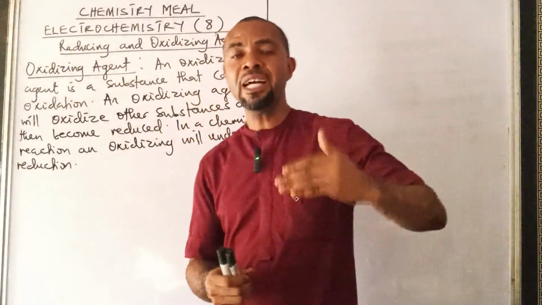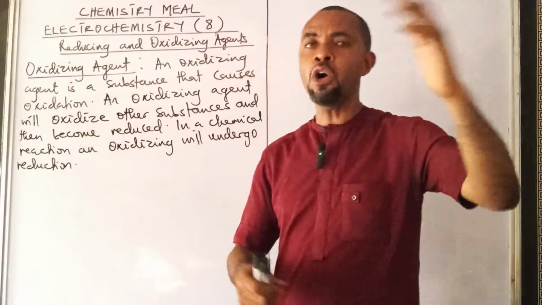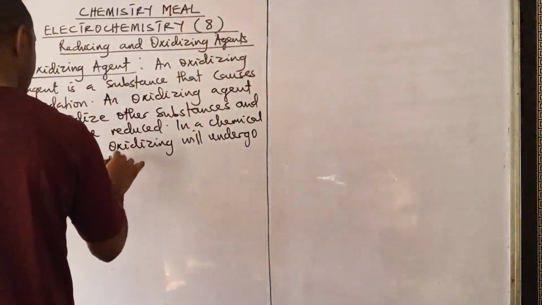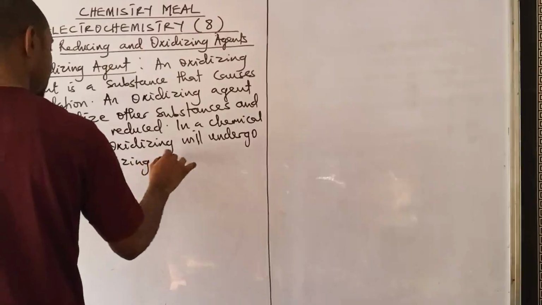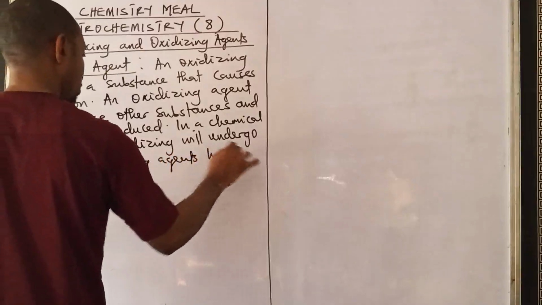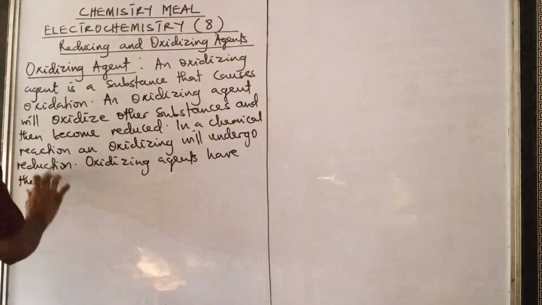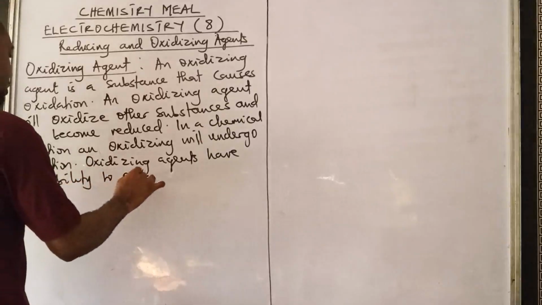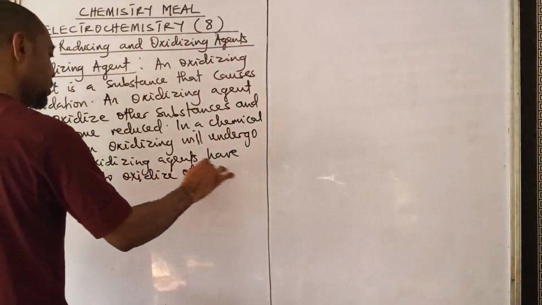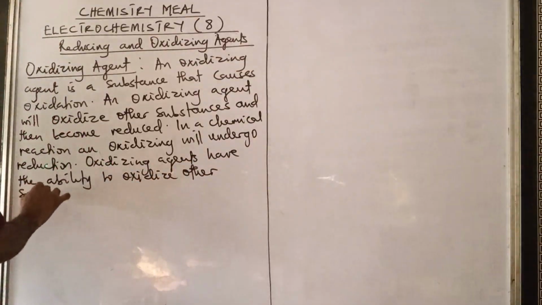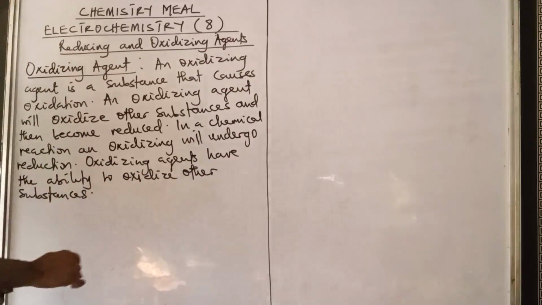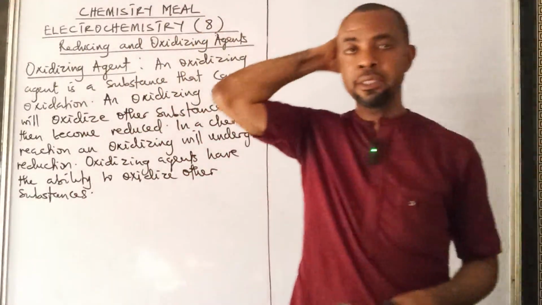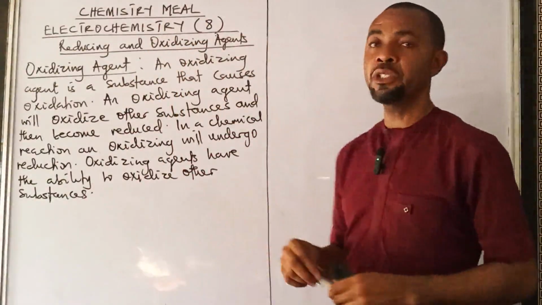So an oxidizing agent has the capacity to do what? To oxidize other substances. So oxidizing agents have the capacity or ability. Oxidizing agents have what? The ability to oxidize other substances. They have that ability. They are agents of what? Of oxidation. So they have the ability to oxidize other what? Substances.